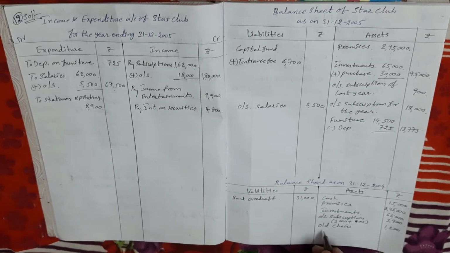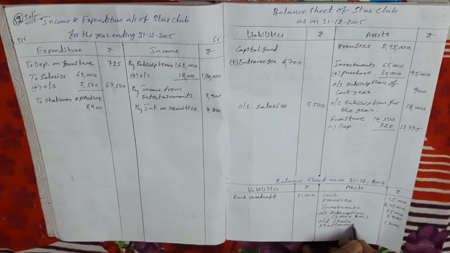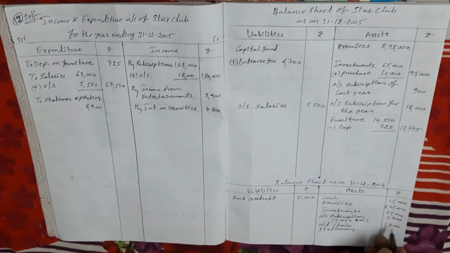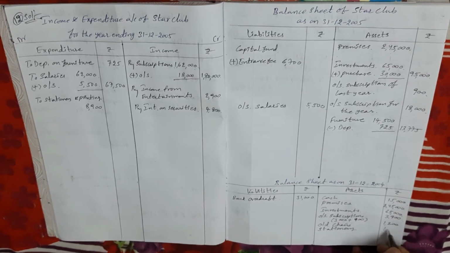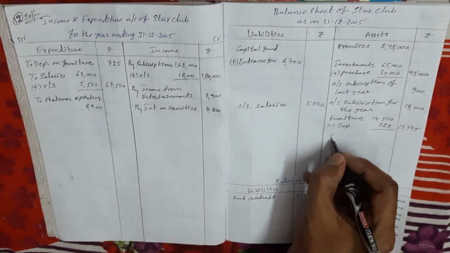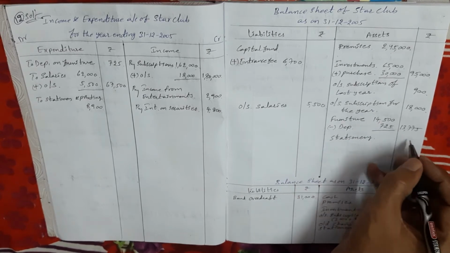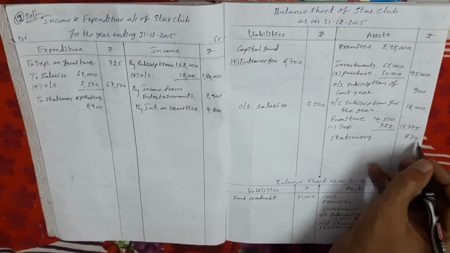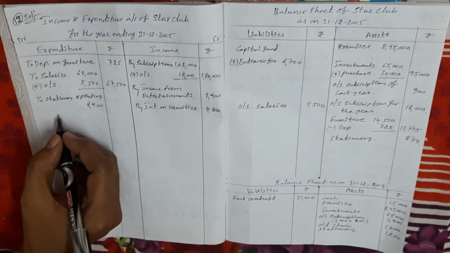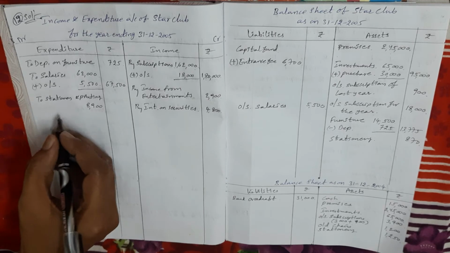Okay, so first we take the opening balance amount as it is in last year's balance sheet, asset side. Stationery in last year's balance sheet is 1250 rupees, and in the current year balance sheet, asset side, we take it as it is, 870 rupees.